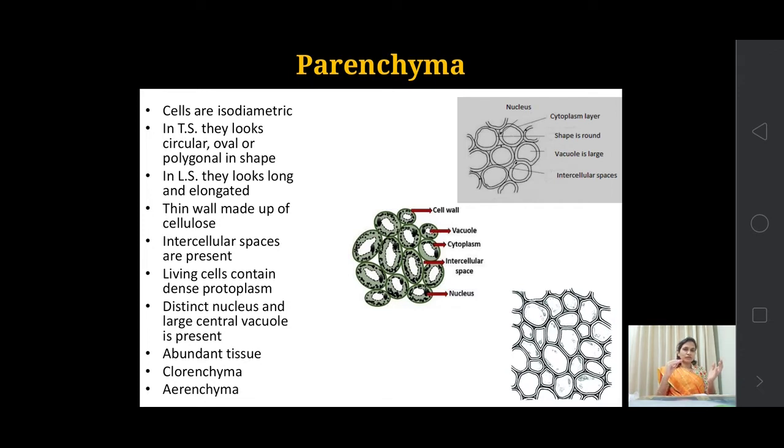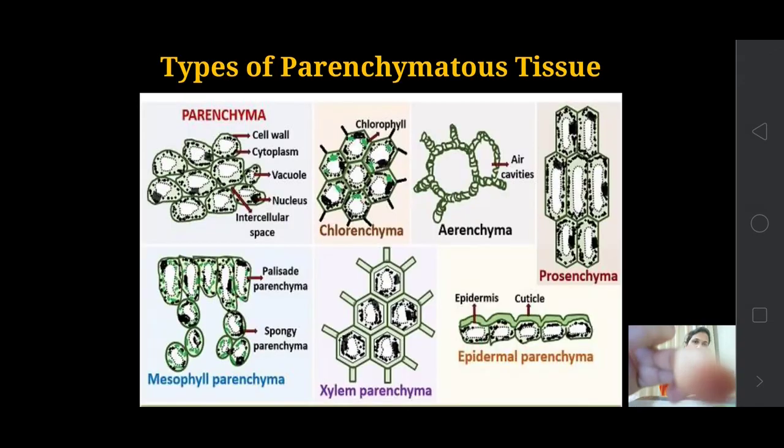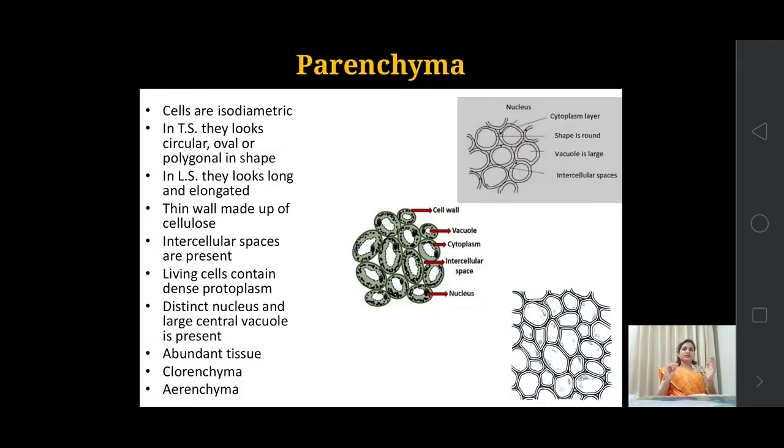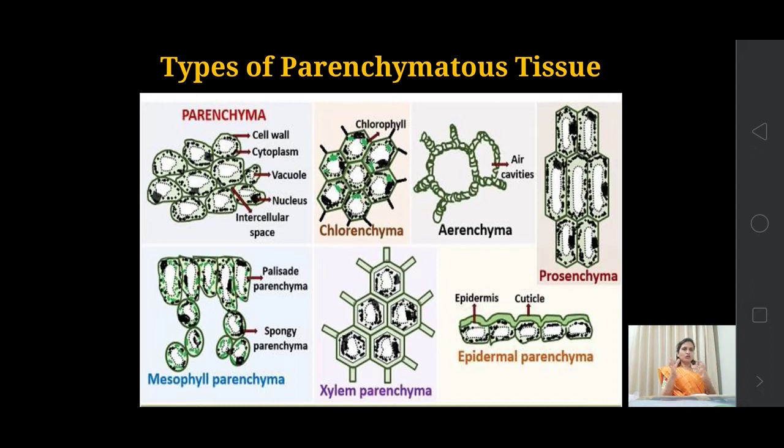Okay, they are abundantly present in all parts of the plant body. Based on their structure, function, and where they are located, these parenchymatous tissues are of different types. Let's take a quick look at the types of parenchymatous tissues. So there is a presence of chlorophyll pigments in some parenchymatous tissues.